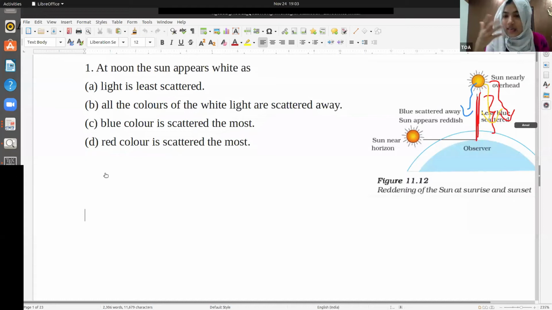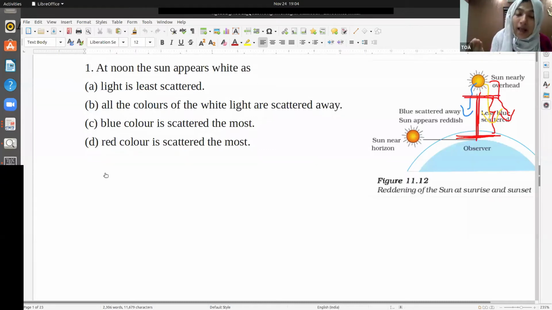So when it is coming from the sun to us, when it reaches the atmosphere, it gets scattered. Since the distance through the atmosphere is very least, the atmosphere is minimum, so the light will pass through minimum atmosphere. That scattering is very less.